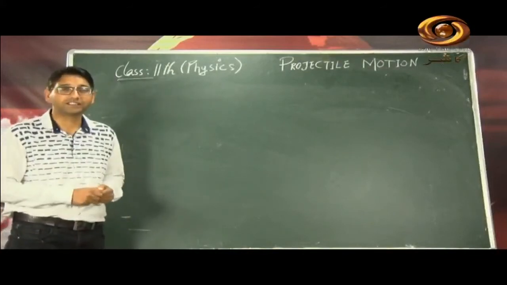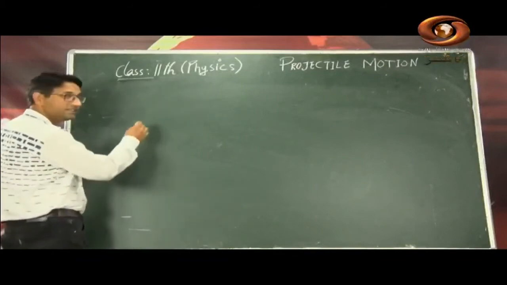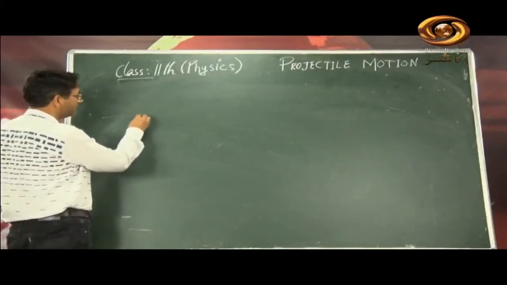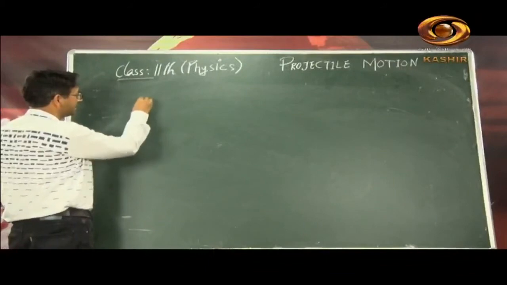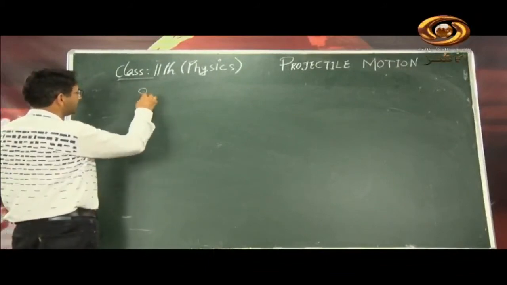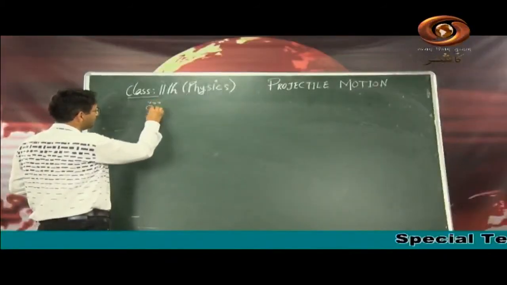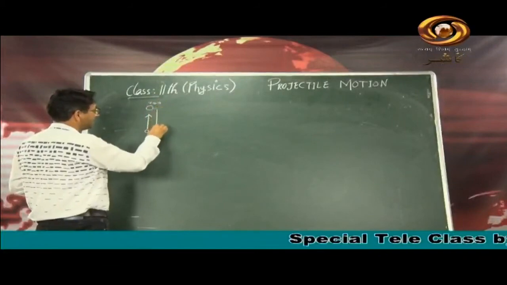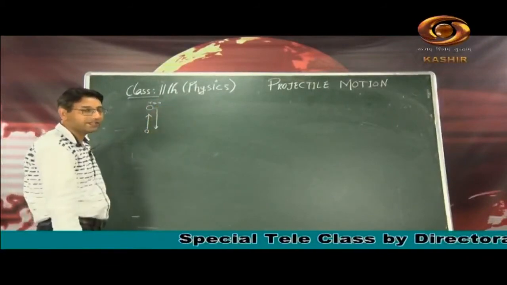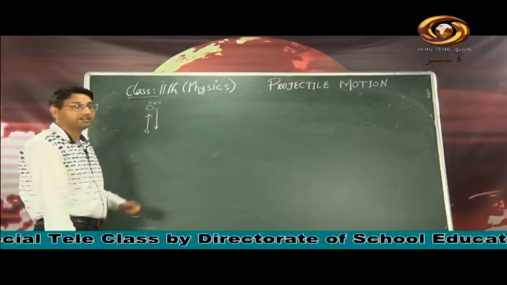Now dear students, I will give you some more examples. Say suppose this is a ball, and this ball has been thrown upwards like this. What will happen? It will go up, under the effect of gravity it will stop somewhere, the final velocity becomes 0, and then it starts coming back. This is one type of projectile, where you have vertically launched a projectile.